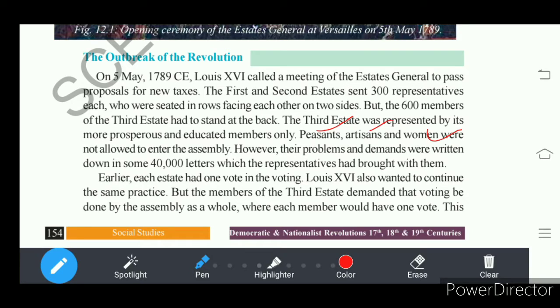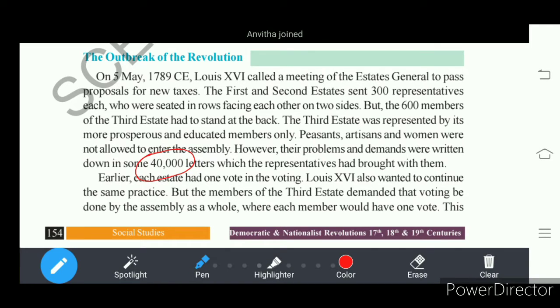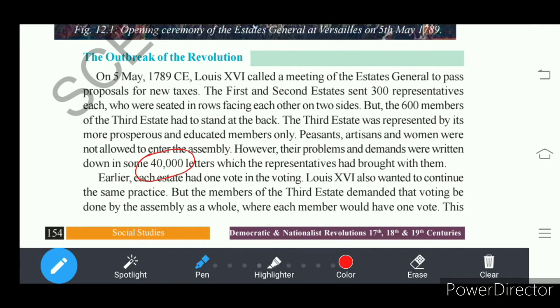But their problems were sent to the Estates General with letters, that is 40,000 letters, showing the problems and demands of peasants, artisans and women, which were carried by the third estate representatives into the Estates General.